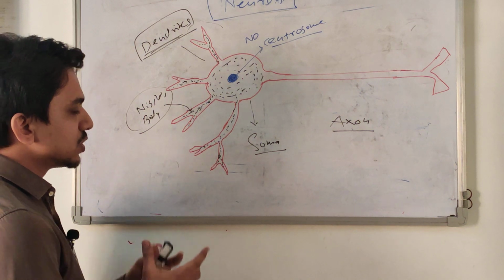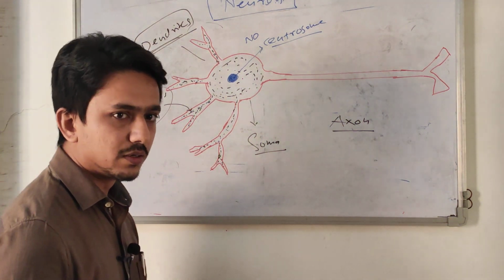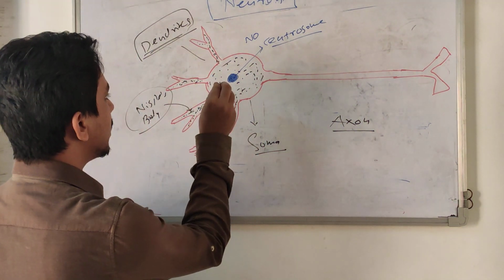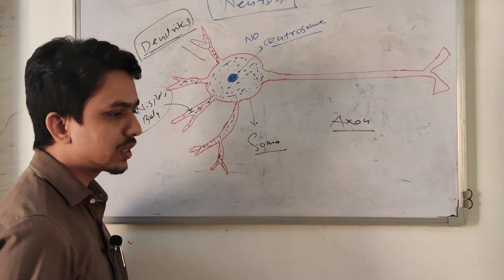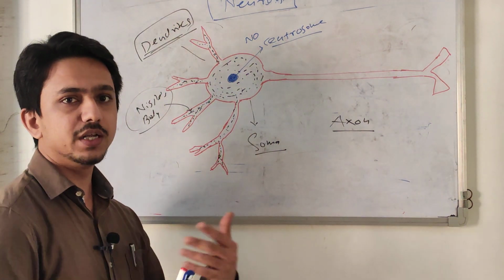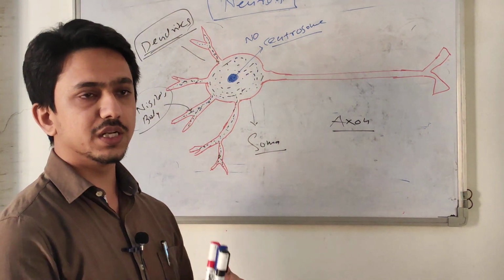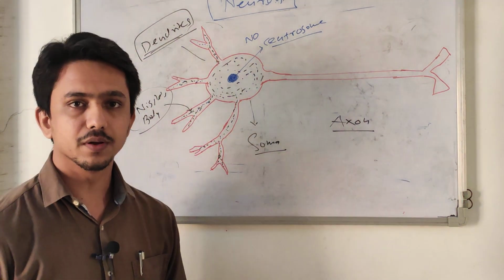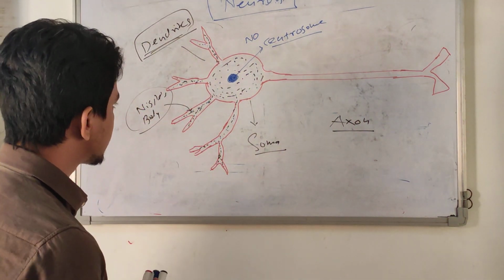Whenever neurons are fatigued, at that time the Nissl's bodies decrease in number or disappear. After some resting, they reappear. So this is about the Nissl's body.